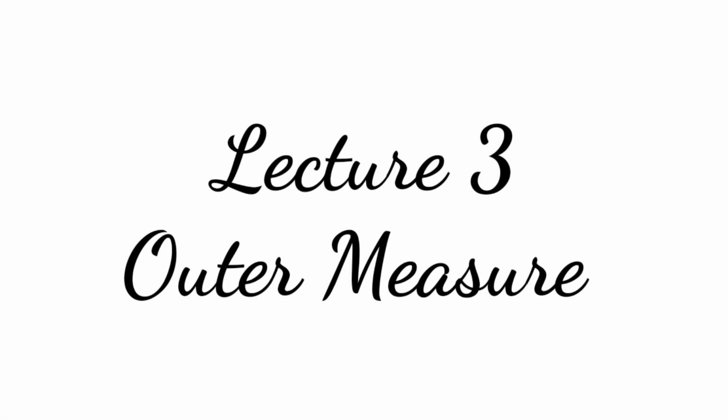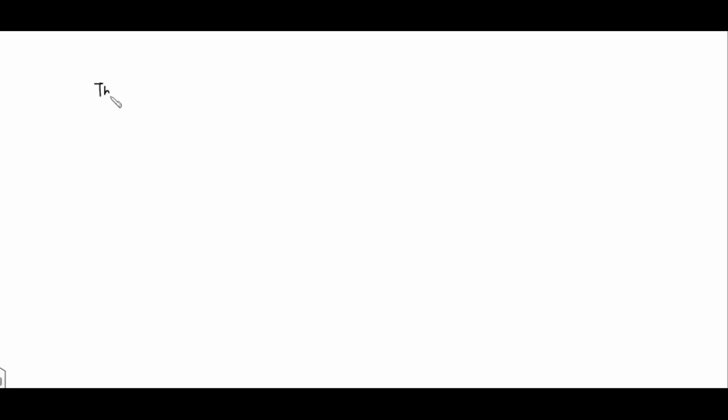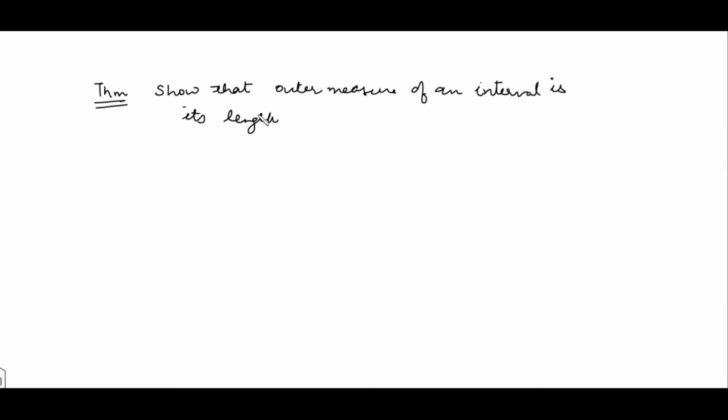Hello everyone, today I am going to explain the rest of the cases of the theorem that shows that the outer measure of an interval is its length.